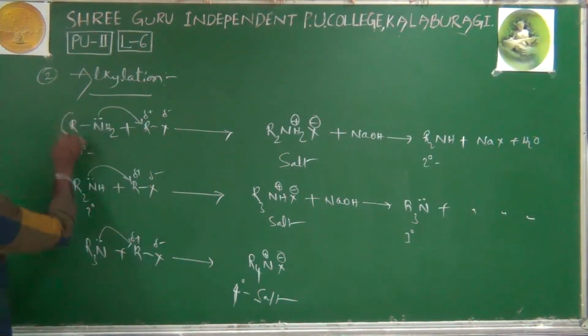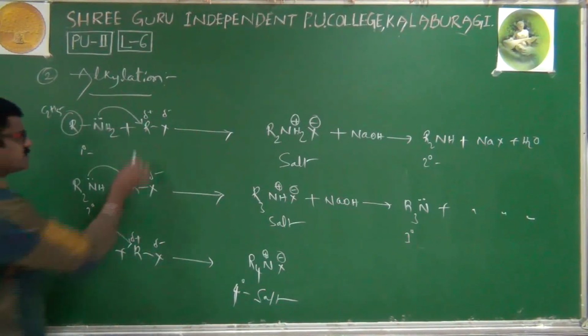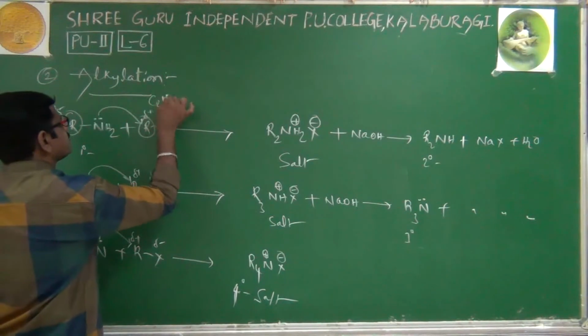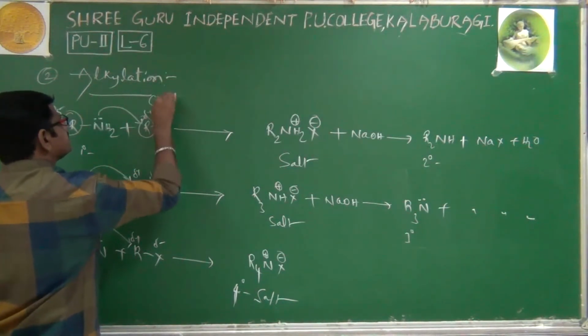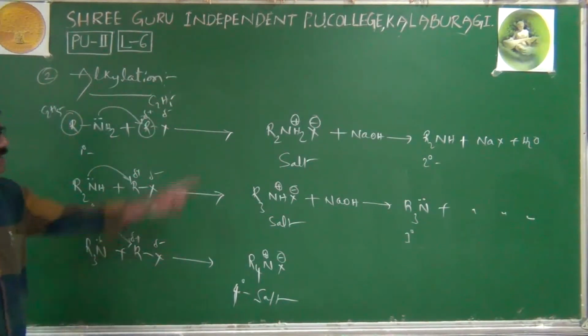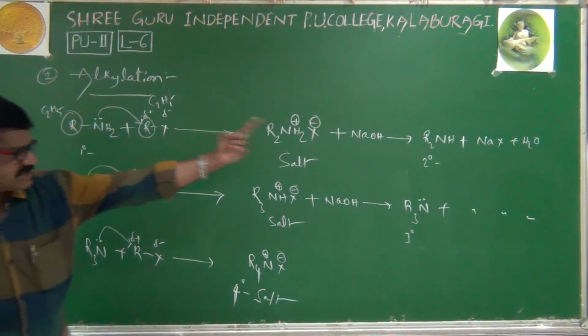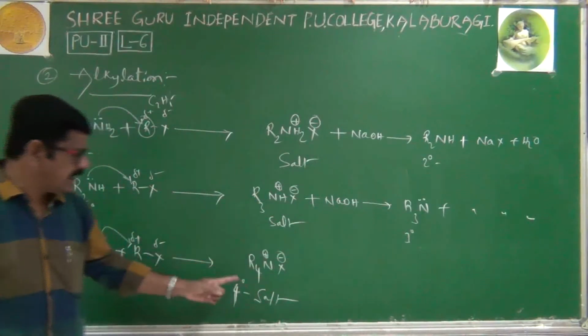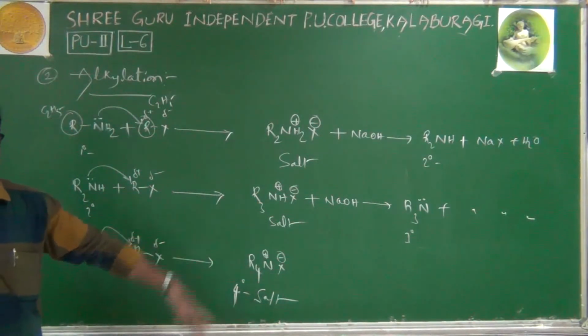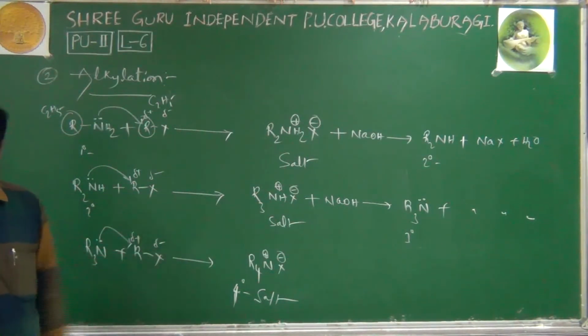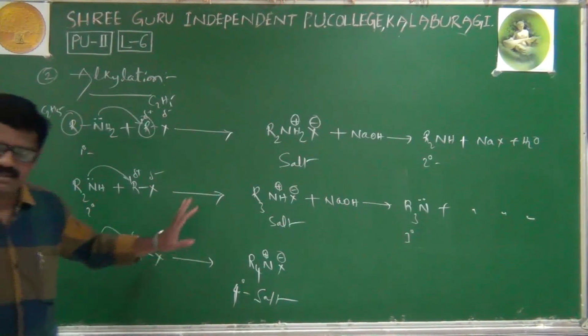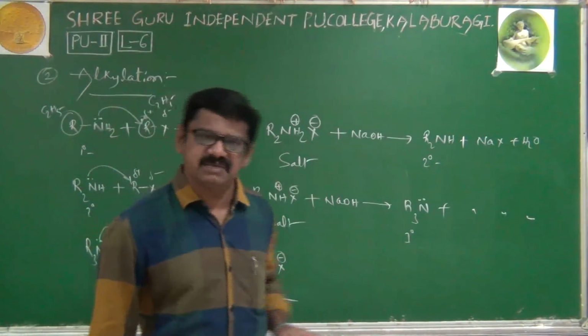Instead of R, you can take ethyl group, ethylamine, C2H5. And you will get the corresponding primary amine, secondary amine, tertiary amine, and quaternary salts. Quite similar reactions. This is called the alkylation process.